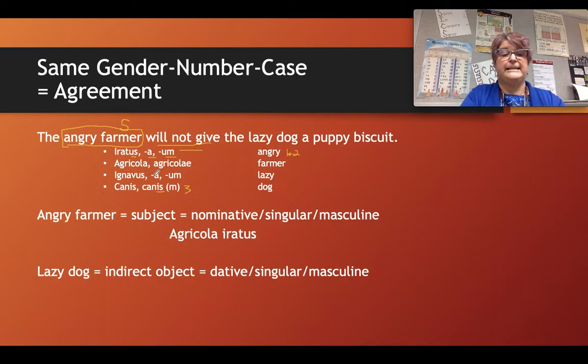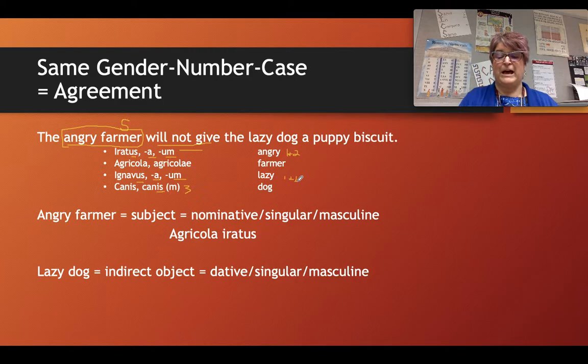The adjective lazy, however, because of the us, the a, and the um definitely belongs to first and second declension. So when we are writing lazy into Latin, we have to make sure to choose the ending from the first and second declension set of adjective endings. They're the ones that are on the bottom left of the chart. Make sure that you find the masculine dative singular ending for the word lazy in order to describe dog, which is also going to be in the dative singular and masculine form.